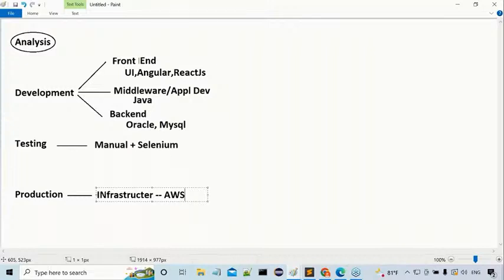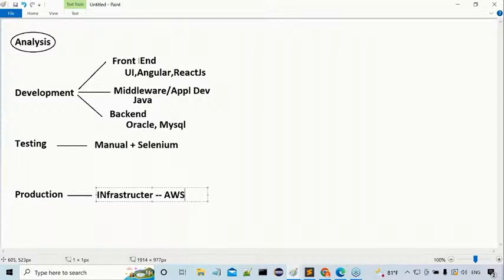For a Java developer, which database is mandatory? Oracle database is mandatory. Next, MySQL. SQL Server is for .NET applications. Oracle and MySQL are for Java developers. Majorly Oracle is sufficient. If you know Oracle, you can work with any database. Okay, fine. Next is testing related: manual and Selenium.